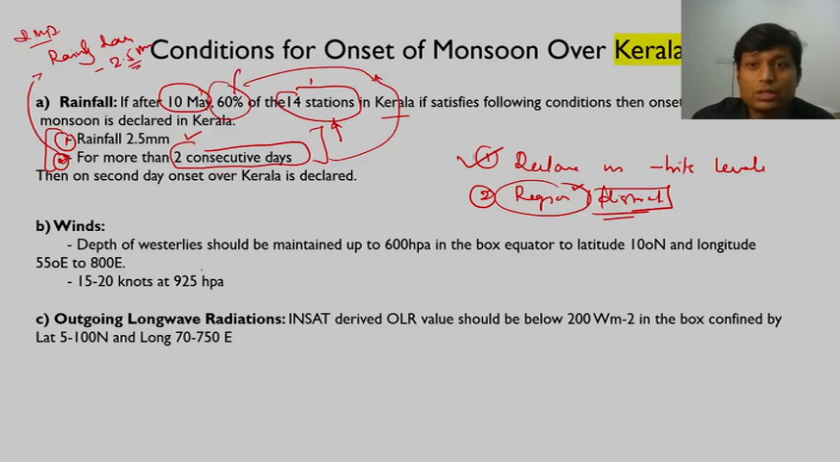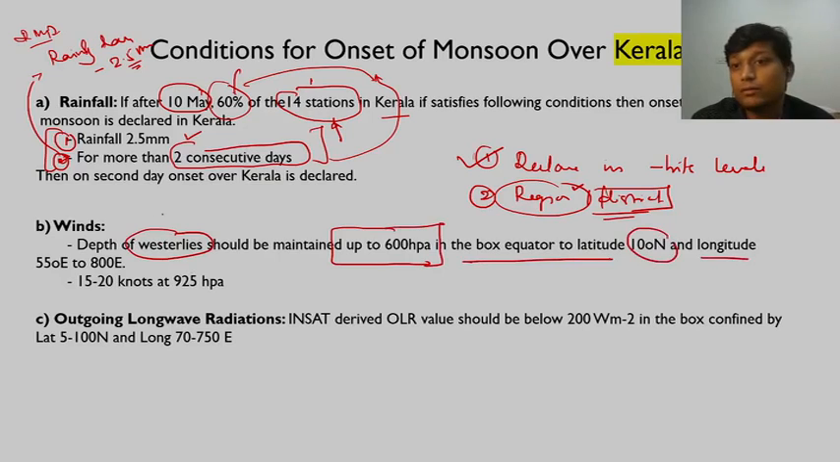So we have to see the depth of westerlies, which has to be maintained up to the height of 600 hPa in the box of equator, that is 10 degrees north, and 55 degrees east to 88 degrees. So this is fairly a technical part, so if you can remember it, that's good. If you cannot, even then it is fine, right? Then there is also the speed of winds. So once monsoon winds are set in, we have to gauge the depth of those winds and the speed of those winds. So that is part number 2.